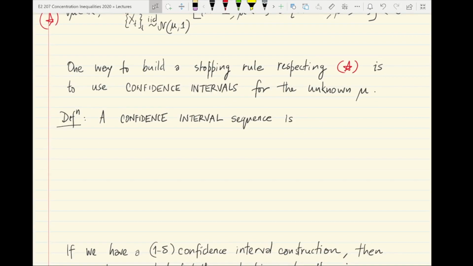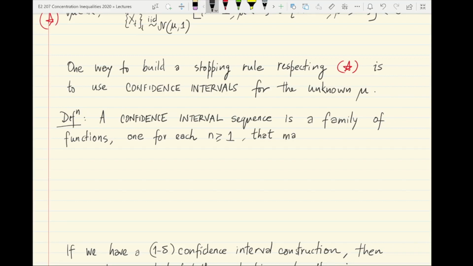A confidence interval sequence is nothing but a family of functions, one for each value of the sample index n, the number of samples. What does it take as input and what does it give as output?